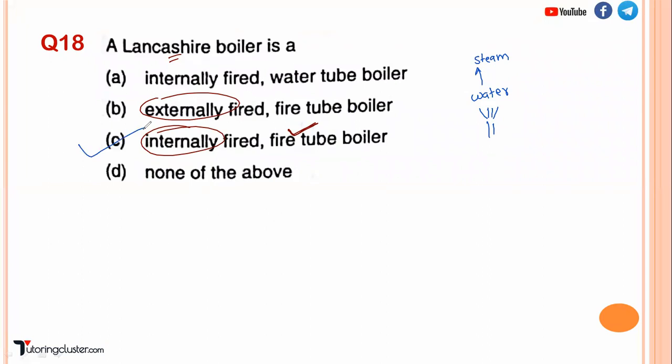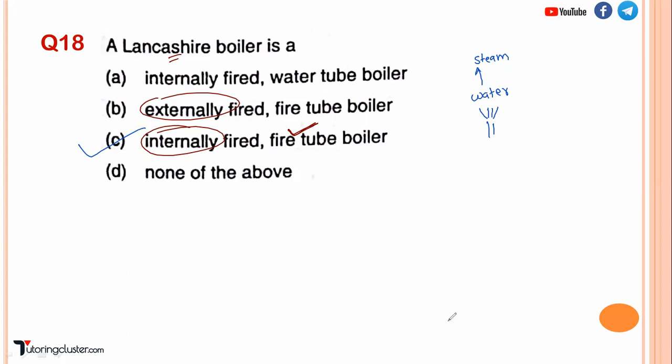Okay, so hope this is the second classification. First we have seen the classification based on what is flowing inside the tube, water tube and fire tube boiler. This is the second way of classifying, by where the furnace is located. If the furnace is inside the boiler, internally fired. If it is external, externally fired.